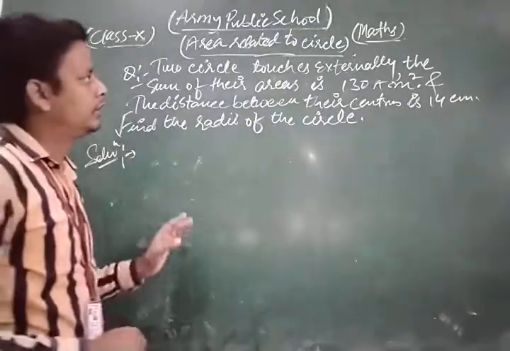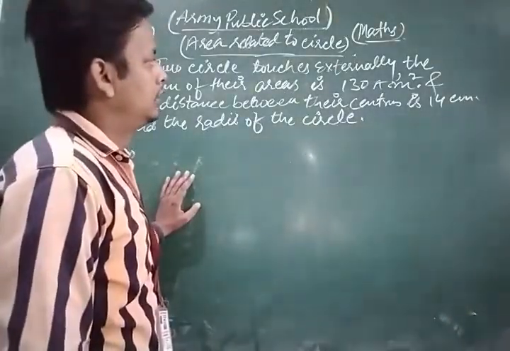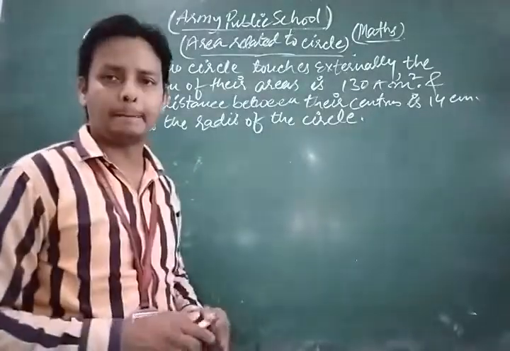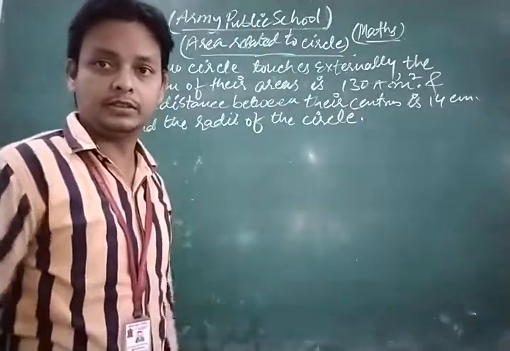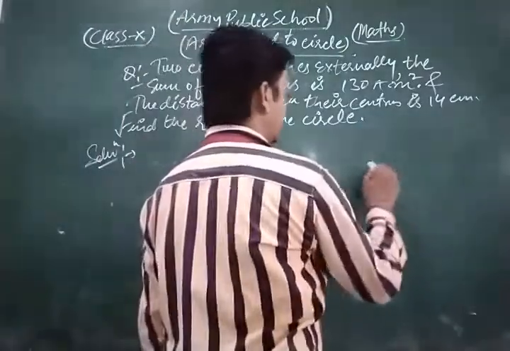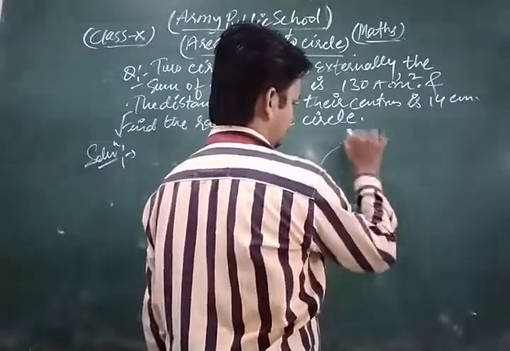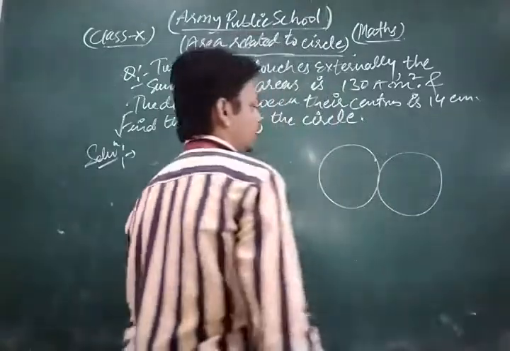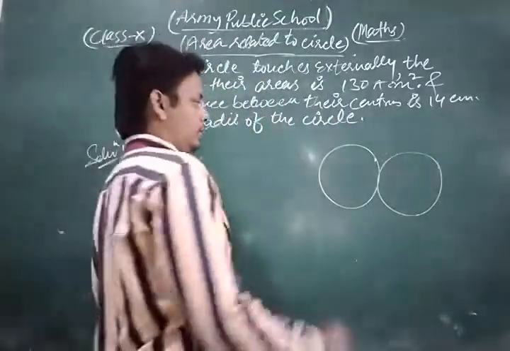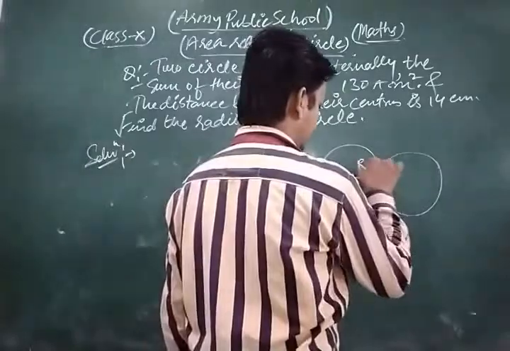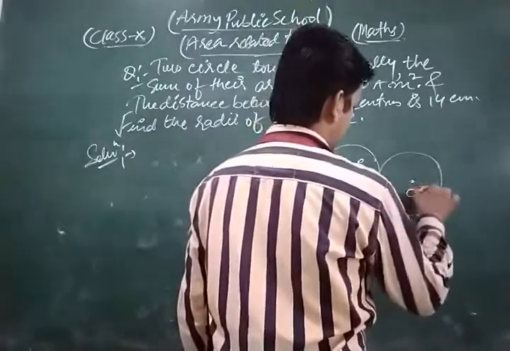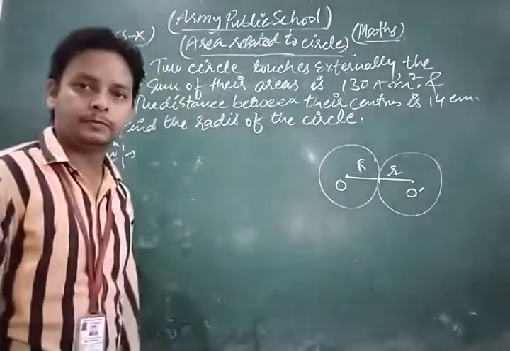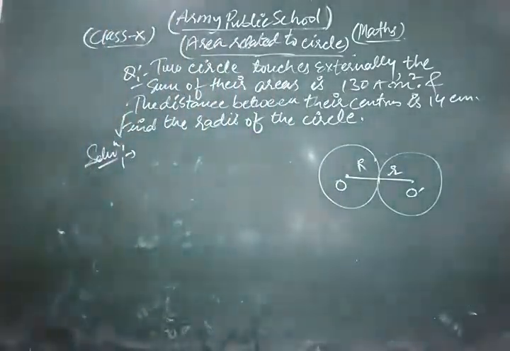Now look here. There are two circles which touch externally. So first of all, we draw the figure. Suppose that there are two circles of radius capital R and small r respectively, which touch externally.